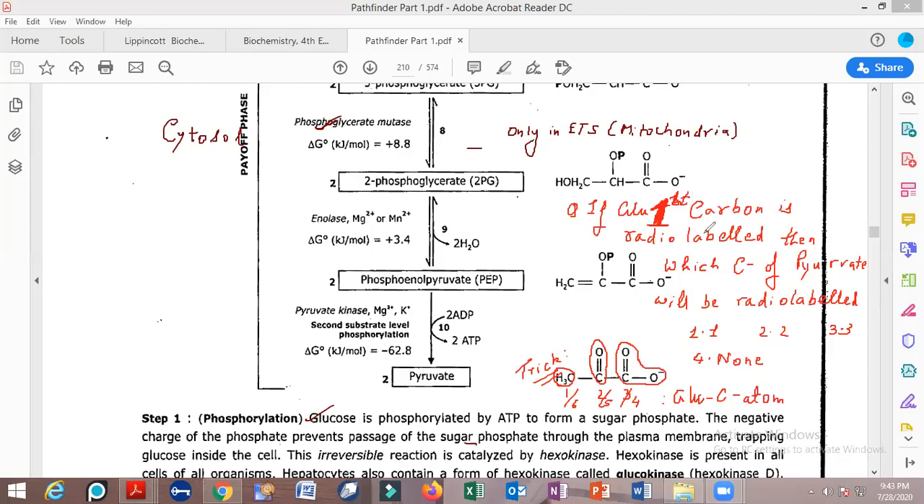If glucose first carbon is radiolabeled, then which carbon of pyruvate will be radiolabeled? Now you have to answer. Okay, so I will not consider the first answer. Now you will have to answer me. Sorry, I have just framed the question now. That is why I was not able to pay attention. Now, if glucose first carbon is radiolabeled, then which carbon of pyruvate will be radiolabeled?